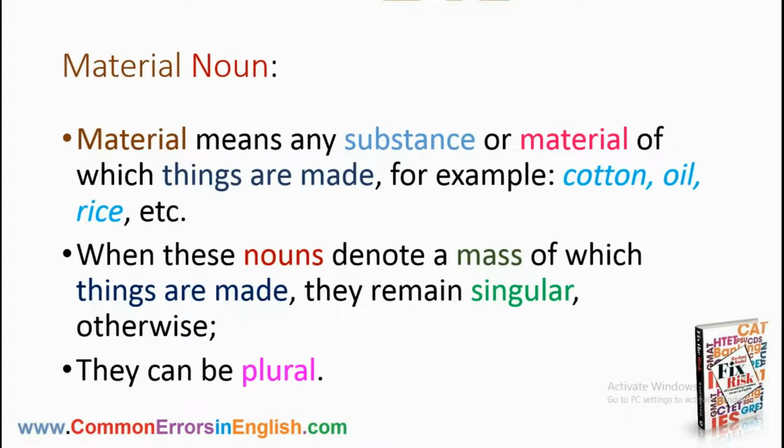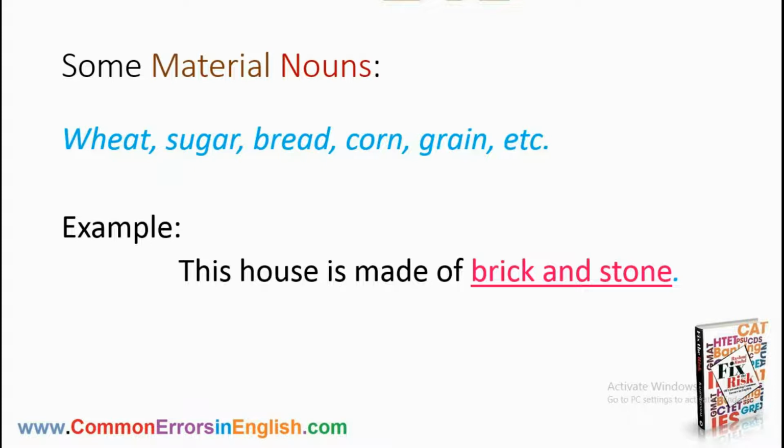What is material noun? Material means any substance or material of which things are made. For example, cotton, oil, rice, etc. These are substances which are used to make things, and when these nouns denote a mass of which things are made, they remain singular. Otherwise, they can be plural. Here is a list of some material nouns like wheat, sugar, bread, corn, grain, etc. These are used to make things, that's why they are always singular.